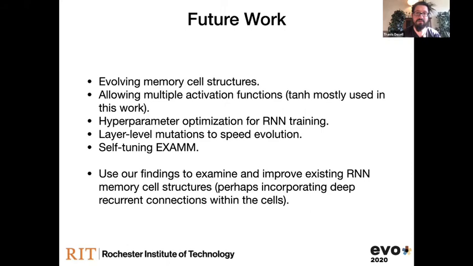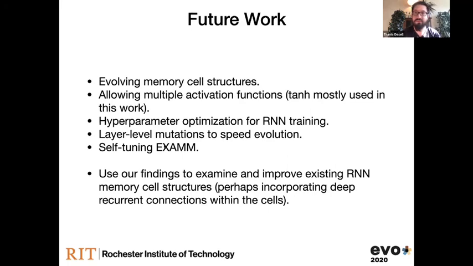We'd like to evolve memory cell structures. Here we were evolving a superstructure of memory cells, but can we figure out what's a good internal shape for a memory cell? Looking into more different activation functions, as we mostly use TANH for our memory cells here. Doing some hyperparameter optimization: while we're evolving the structure and the weights of our neural networks, can we also be evolving the hyperparameters we're training them with? Doing some even higher level mutations like layer level mutations, so adding in layers at a time instead of individual nodes. And then self-tuning. We used fixed probabilities for the different mutations we did in EXAMM, so can we improve on that a little bit?